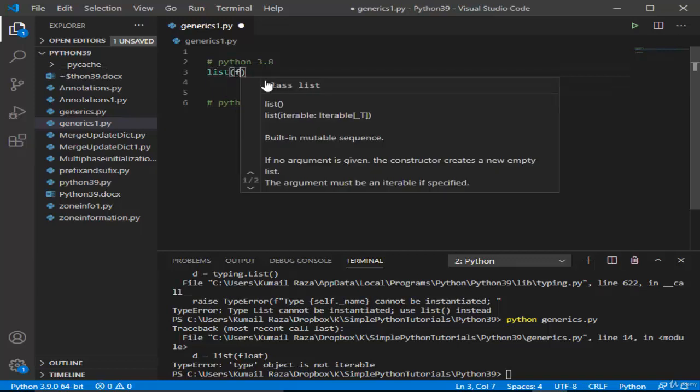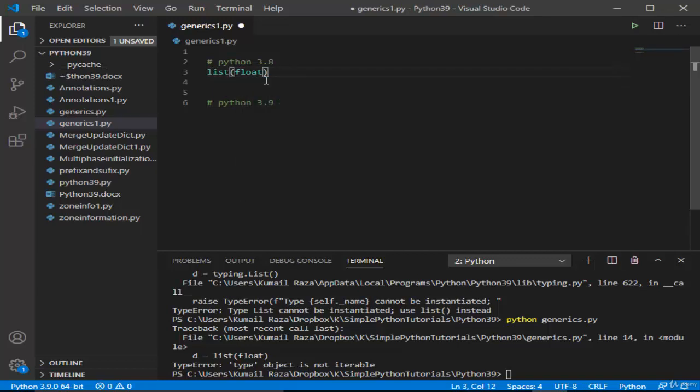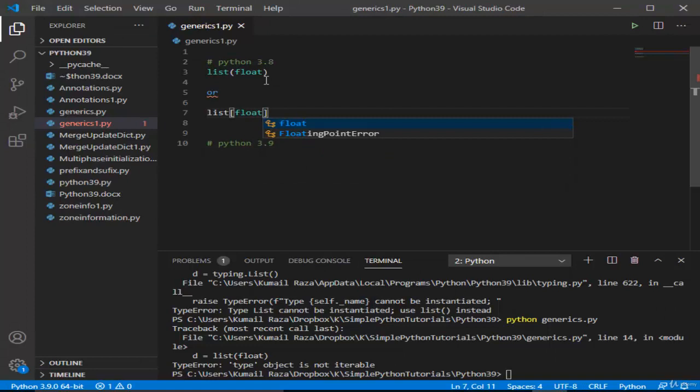list[float] or List[float]. We were getting errors. So in order to solve this, we required the use of the typing module to actually achieve this.